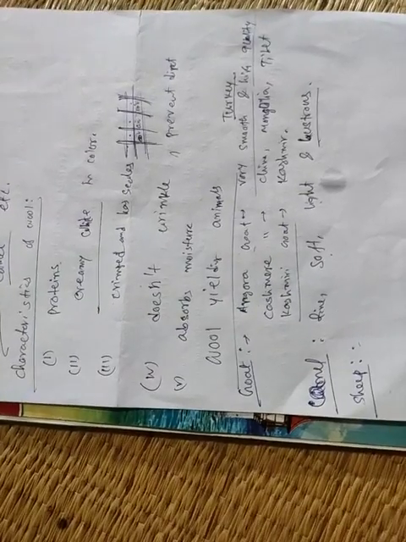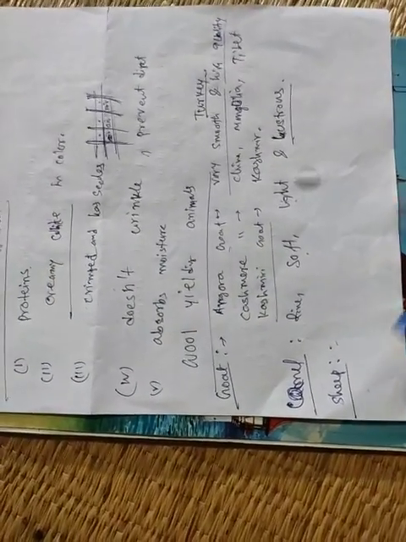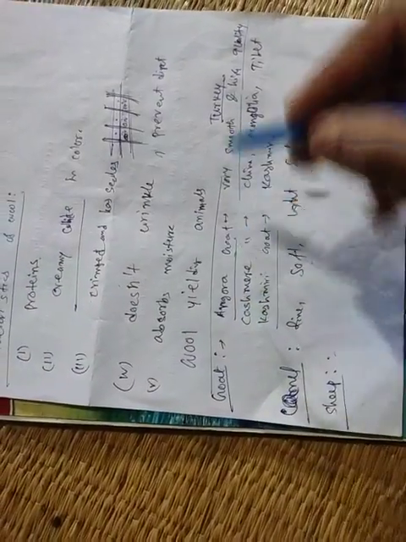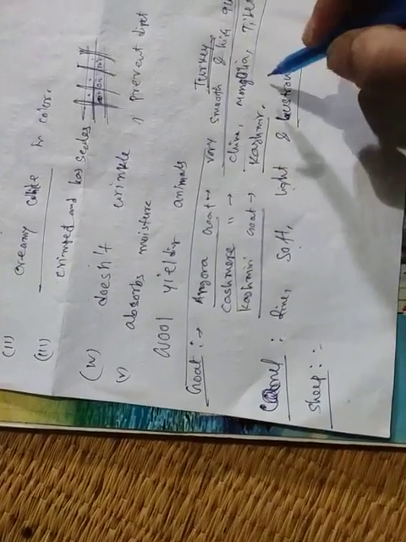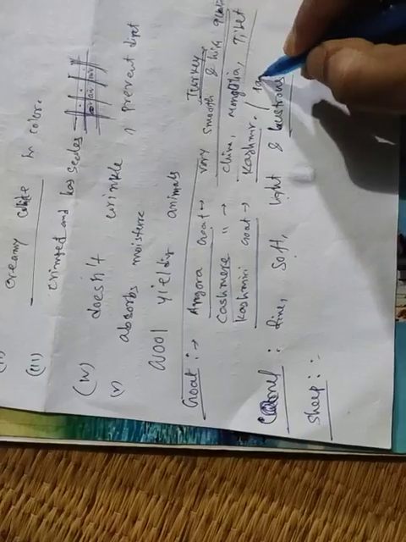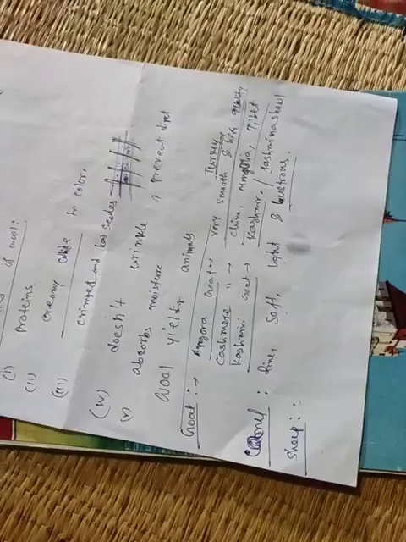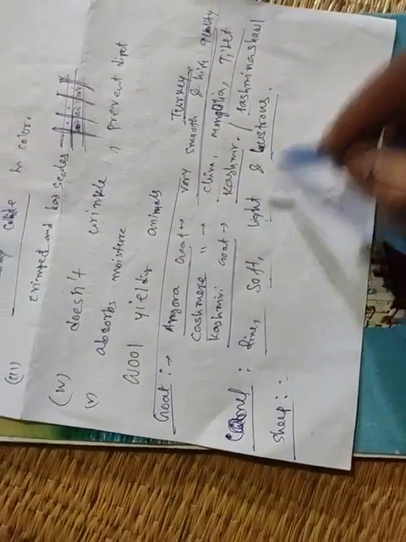Just read it carefully and remember which kind of question can come: Angora goat origin and feature, Kashmir goat origin, Kashmiri goat origin and the special use to make Pashmina shawl. It's a very important question. And camel, the names alpaca, llama, vicuna, and the features: very fine, soft, light and lustrous.